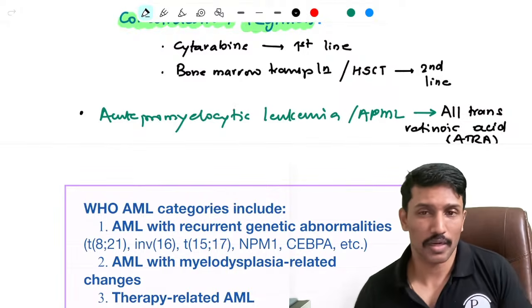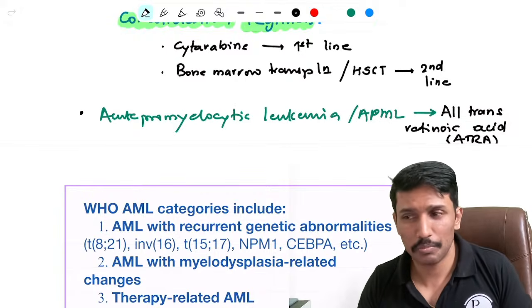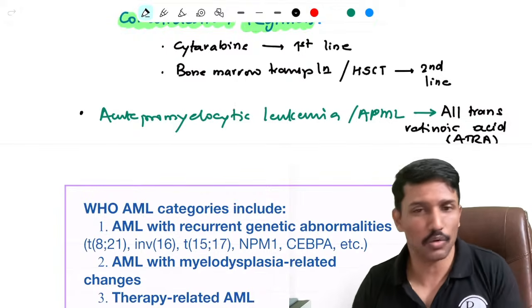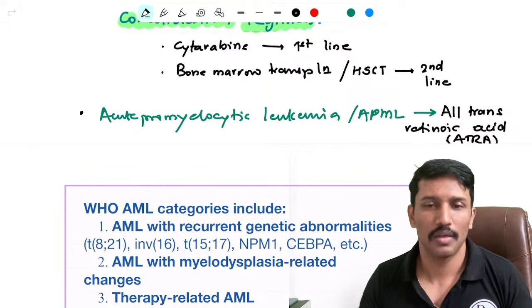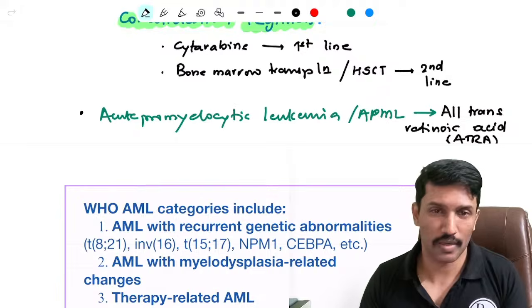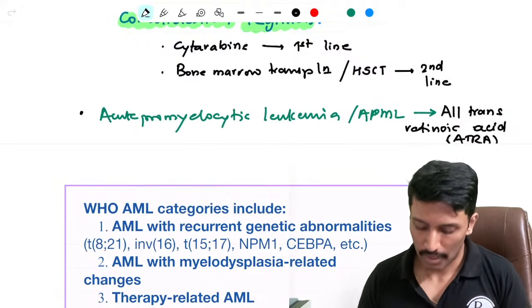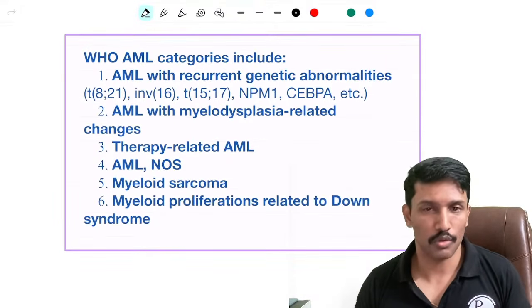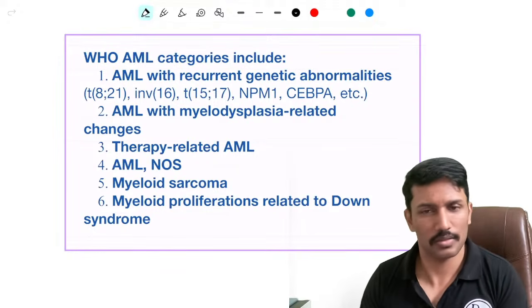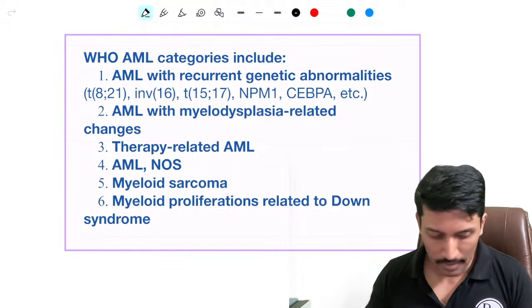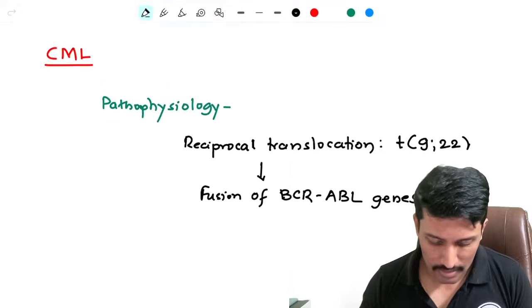Now, there is a subtype classification of AML, which at final prof MBBS medicine, you're not expected to write, mostly from the pathology as well as in MCQs, they expect. During my time, we used to follow FAB classification. Now it is WHO. I'm just leaving a table here of that WHO classification. If you find time to remember it, go through it. Otherwise, you can skip it. Okay. Now let me take you through the next part, that is CML.